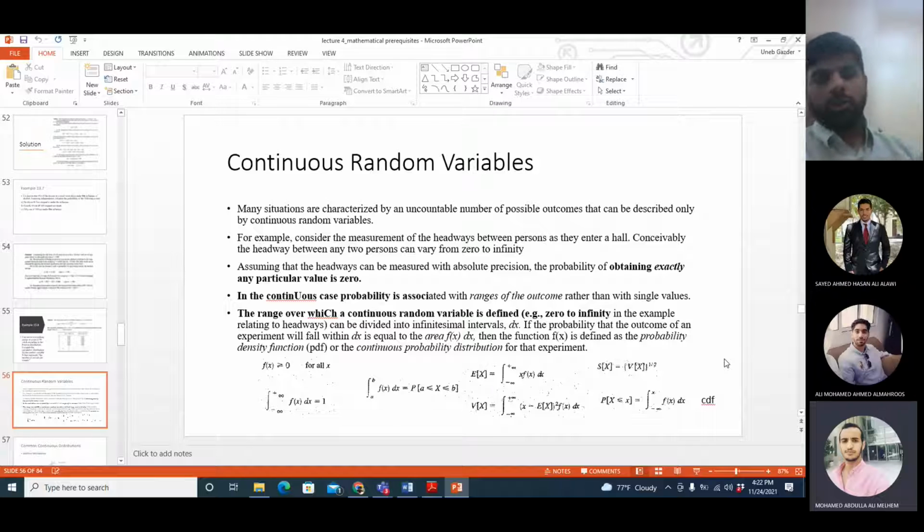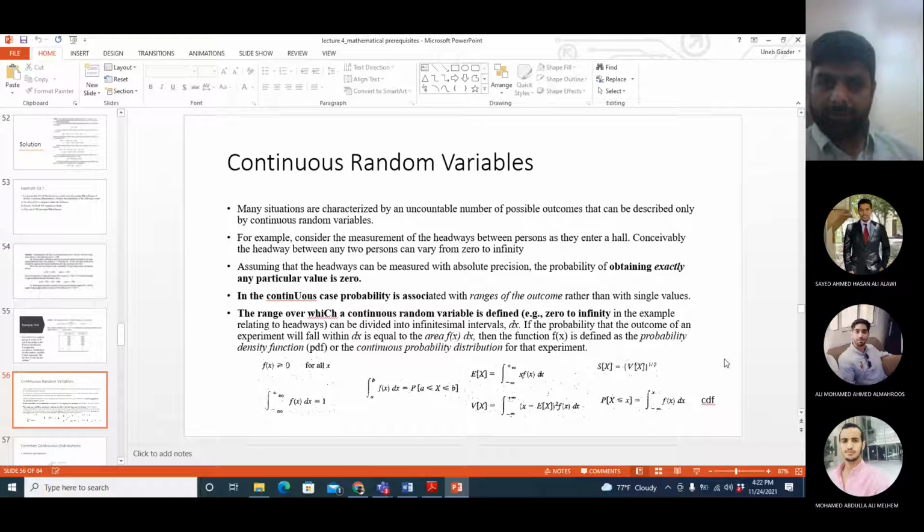Okay, so last time we were talking about random variables. These are the variables to which we assign the outcome of an experiment. Whenever an experiment happens, its outcome is assigned to a random variable. That random variable can be discrete or continuous. Discrete means it has a countable number of values, like 0 and 1, or the dice example where the values can be 1, 2, 3, 4, 5, 6. So a finite number of countable values, and that's it.